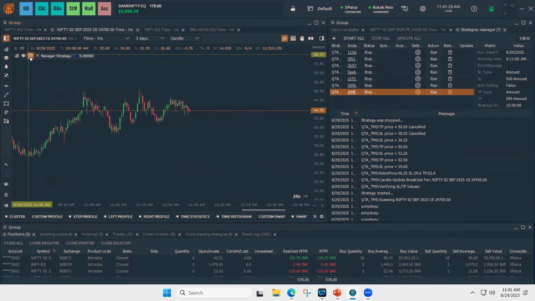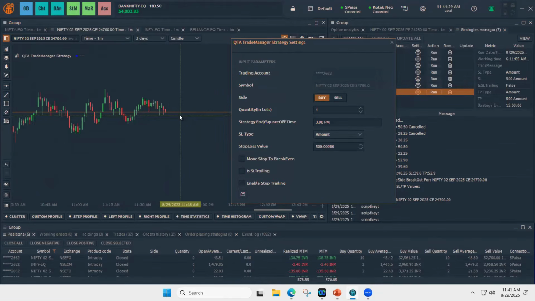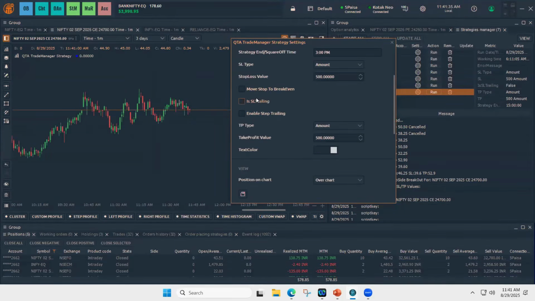So basically, this is how the trade manager works. You can enter at any time, unlike the candle breakout or pattern breakout, you can enter anytime, and you have this many risk management features which can be used.